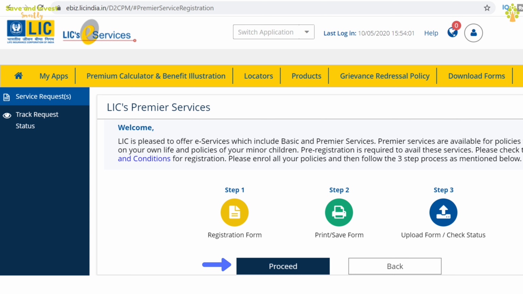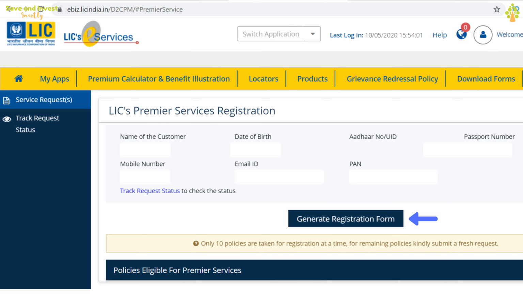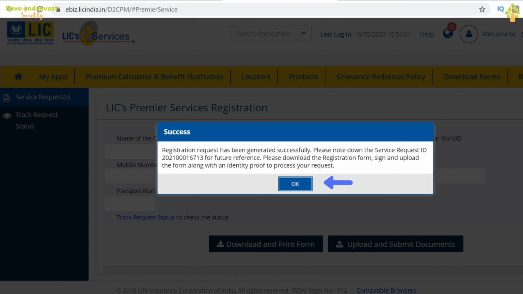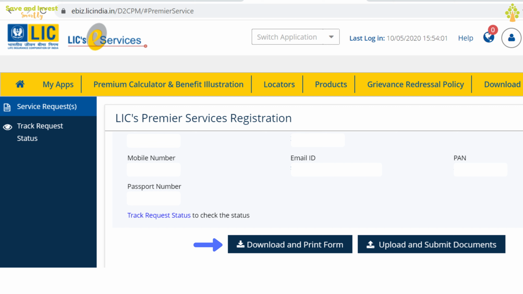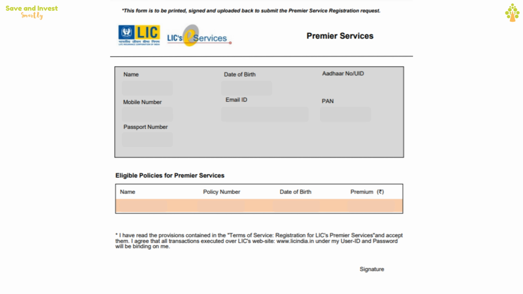Select step 1 and click on proceed. You'll see the policy details here. Click on generate registration form. This will give you a message saying the registration request has been generated successfully, and a service request ID is provided to you for tracking purposes. Now click on the download form to see the service request that is generated.